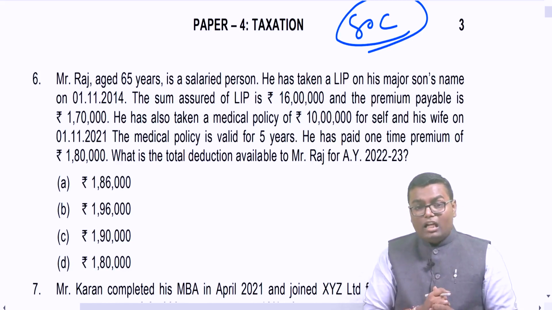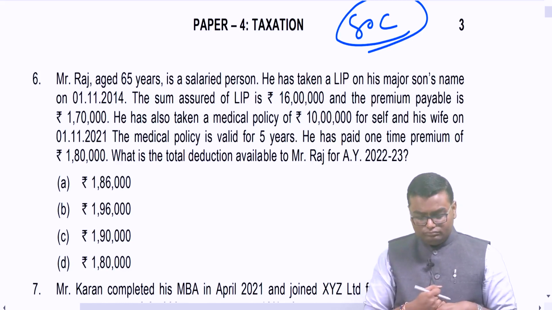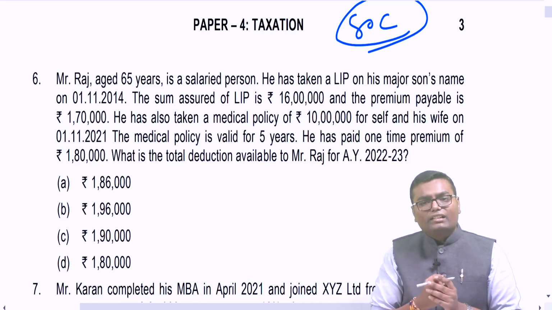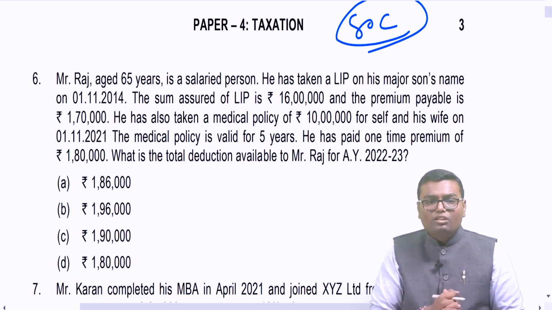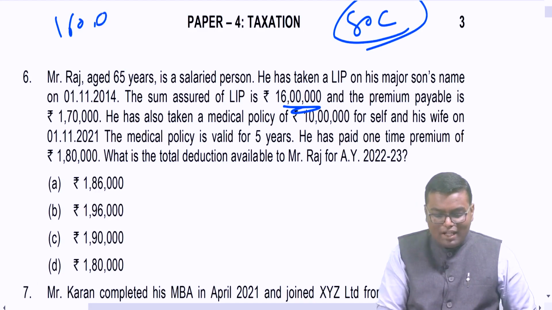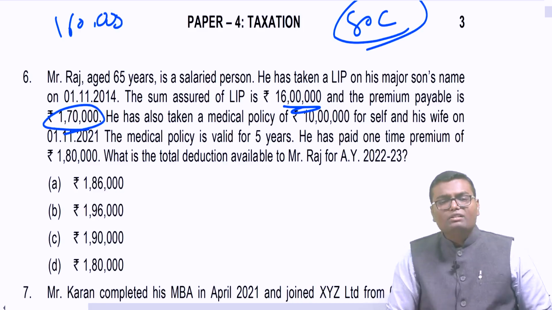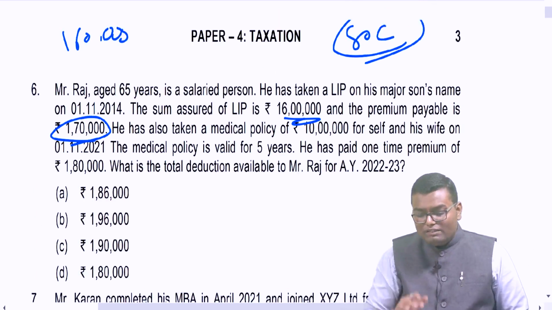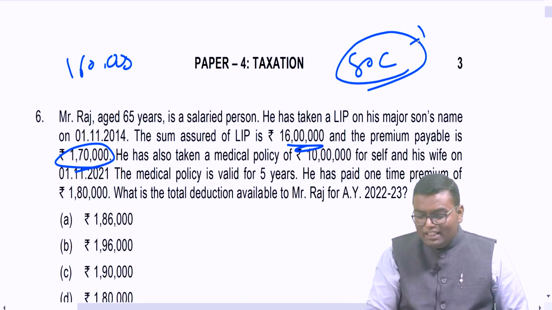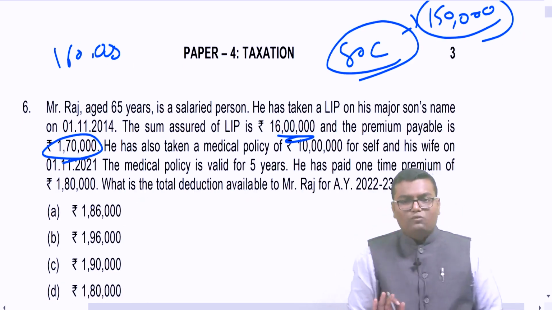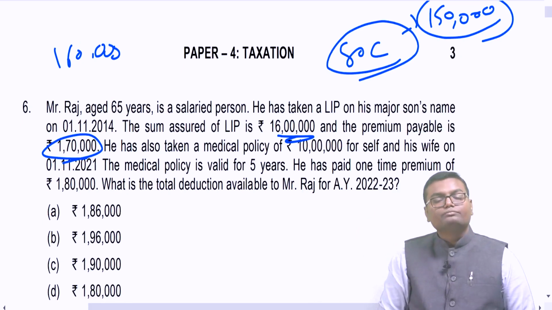80C. However, if the policy is taken on or after 1st April 2013, I will get deduction up to 10% of sum assured. Over here the sum assured value is 16 lakh. 10% will be 1,60,000. So I cannot take deduction of 170, my deduction will be 160. But what is the overall limit of section 80C? 1,50,000. So the deduction of 80C will be restricted to 1,50,000 and let us keep it aside as of now.